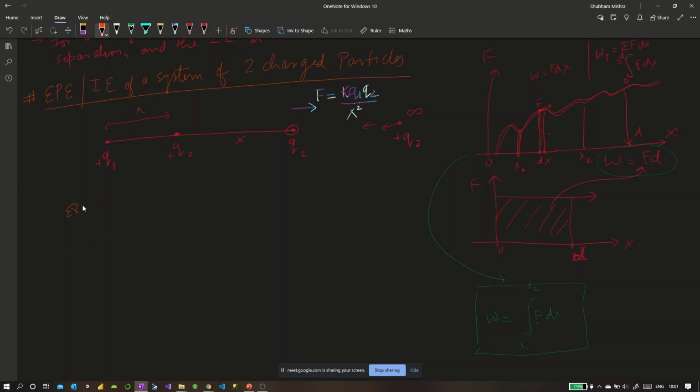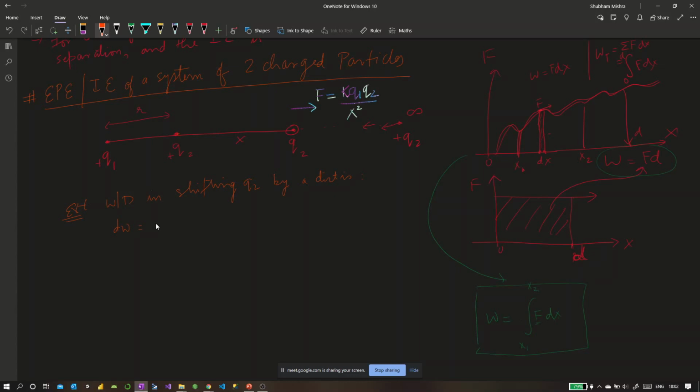So the external work done in shifting q2 by a distance is dW. Let's call this small work.